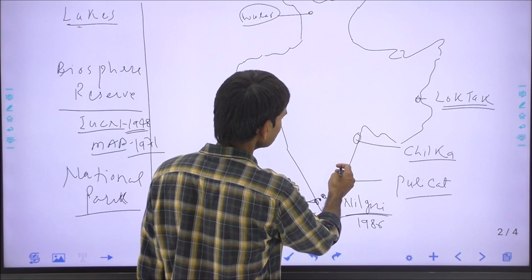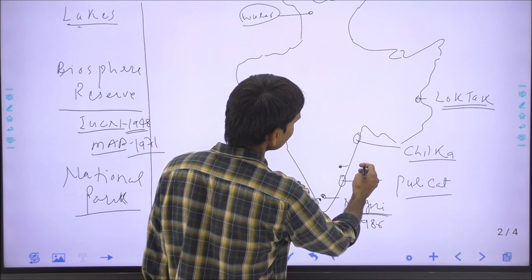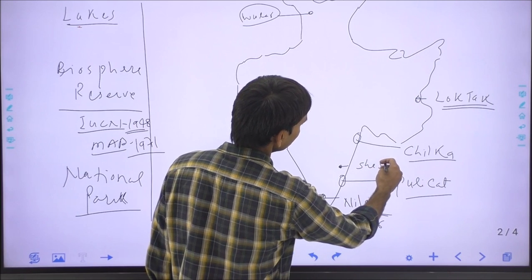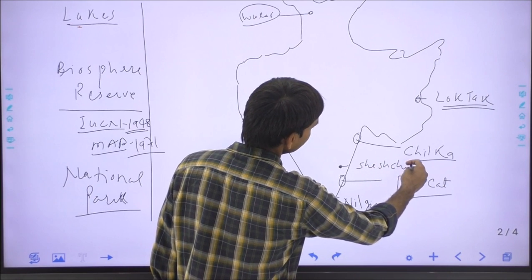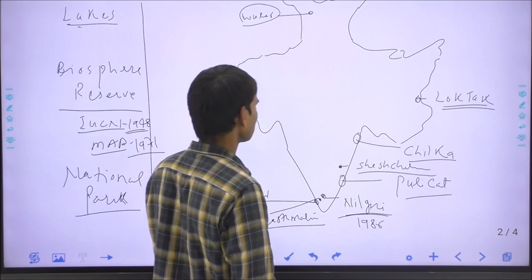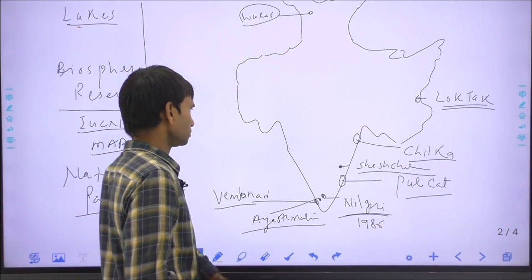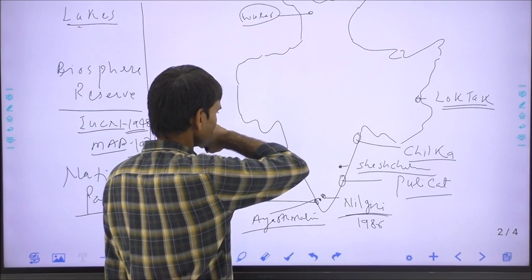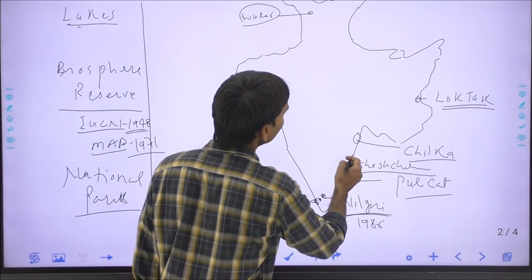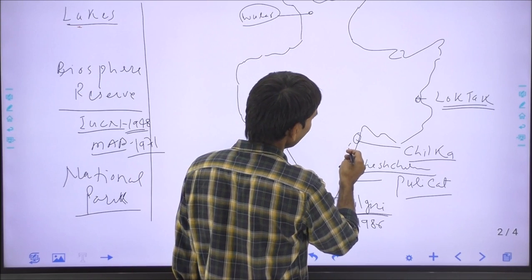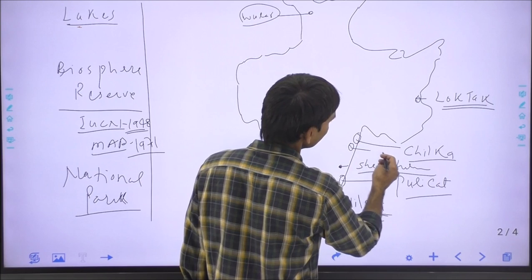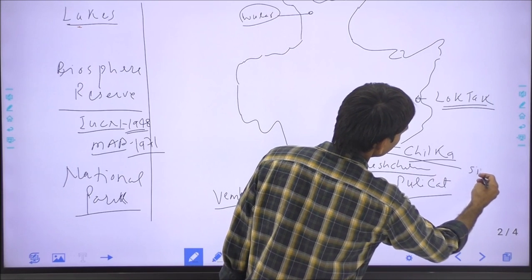In Andhra Pradesh, this is the Seshachalam biosphere reserve. And this is the Simlipal biosphere reserve in Odisha.